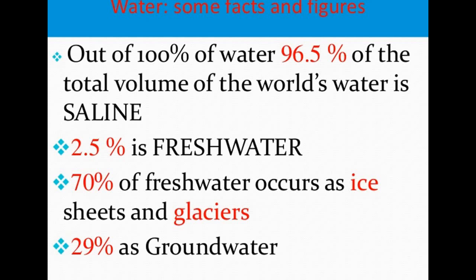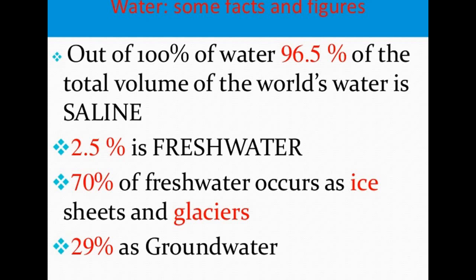It is examined into two categories. Majorly it is coming from ice sheets or glaciers, and 29% is coming from the groundwater. So the basic facts and figures about water are that 96.5% of the total volume of the world's water is estimated to exist as oceans, and only 2.5% as fresh water is left with us.